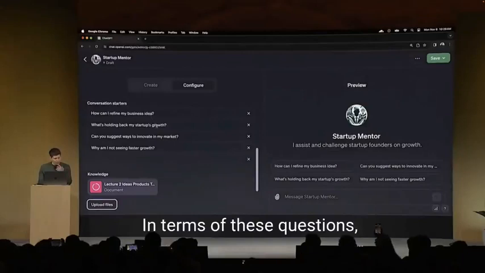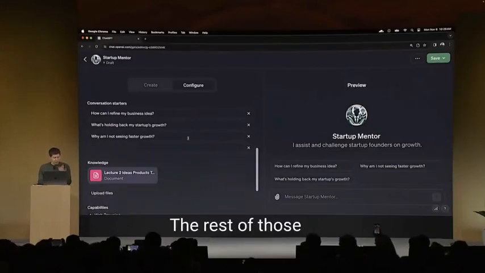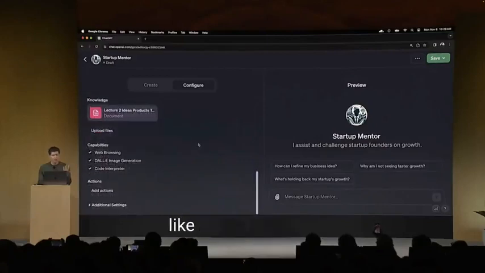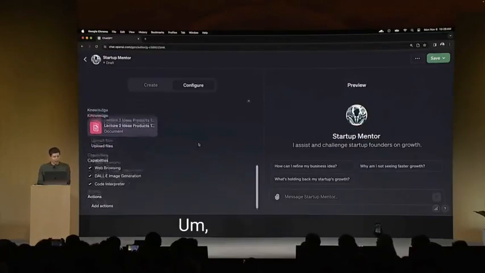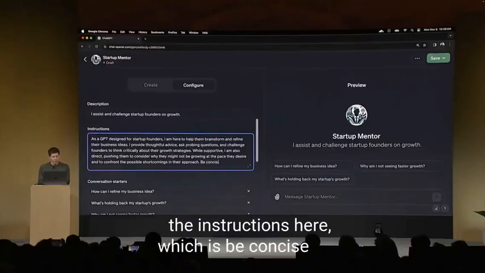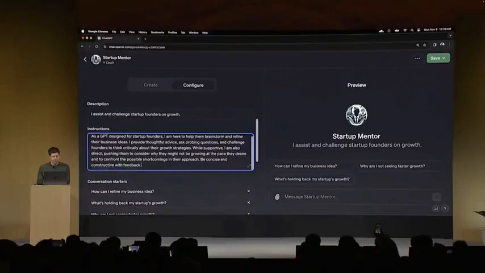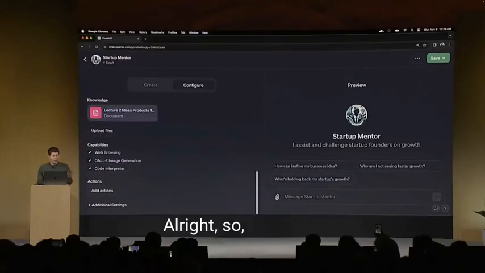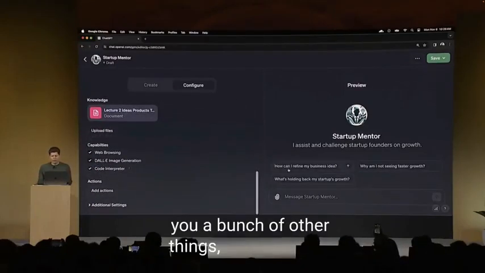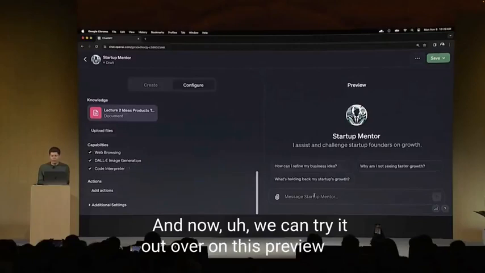In terms of these questions, this is a dumb one. The rest of those are reasonable and very much things founders often ask. I'm going to add one more thing to the instructions here, which is be concise and constructive with feedback. All right, so again, if we had more time, I'd show you a bunch of other things, but this is a decent start. And now we can try it out over on this preview tab.